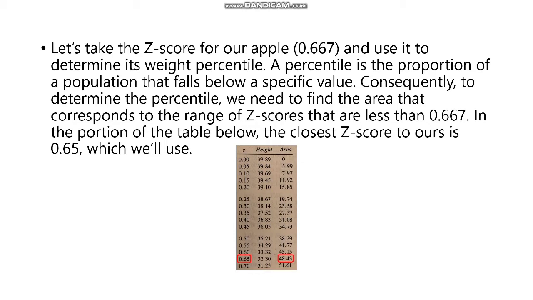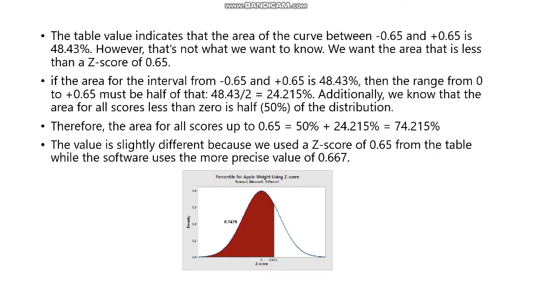In the portion of the table below, the closest z-score to ours is 0.65. The table indicates that the area of the curve between negative 0.65 and positive 0.65 is 48.43%. However, that's not what we want to know. We want the area that is less than a z-score of 0.65.